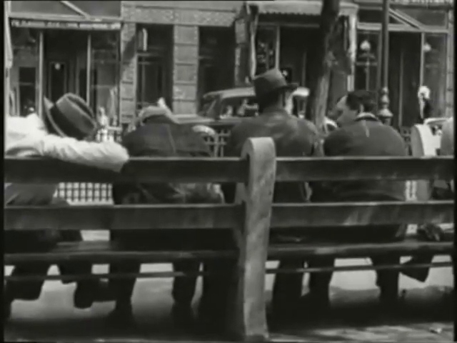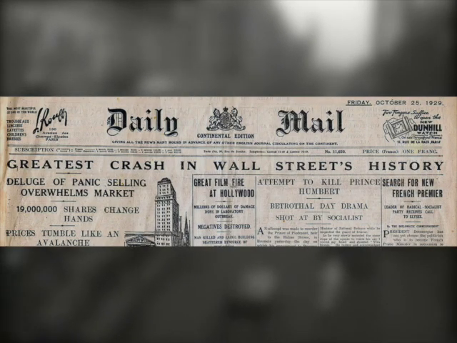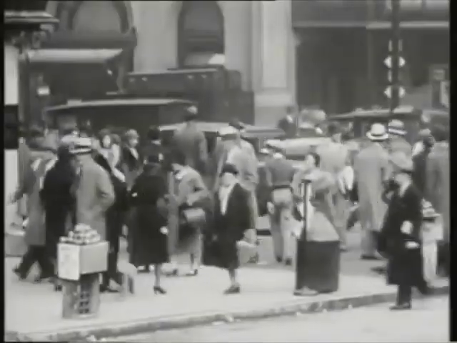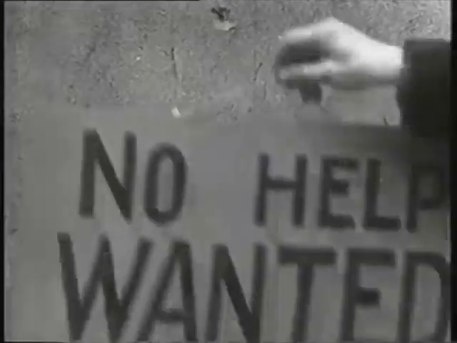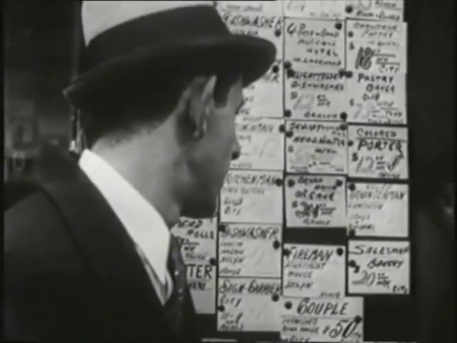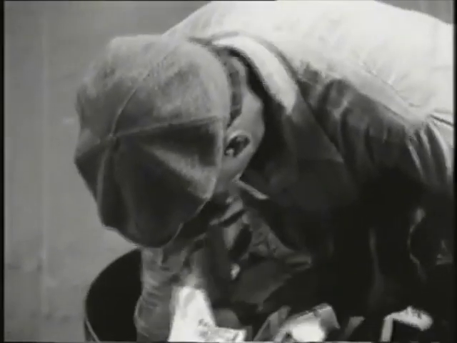In the summer of 1929, the stock market reached a record high, but then began to decrease in September. On October 24th, the market severely dropped and many investors were worried, and just 5 days later, the market crashed. This day was known as Black Tuesday. 2 months later, more than 40 billion US dollars was lost, causing the economy to shatter.